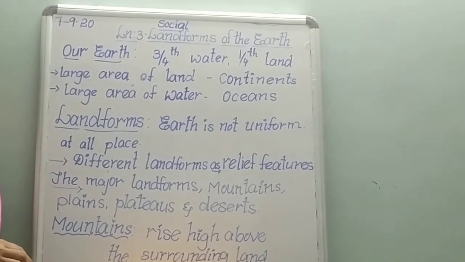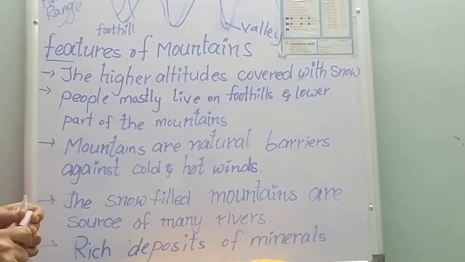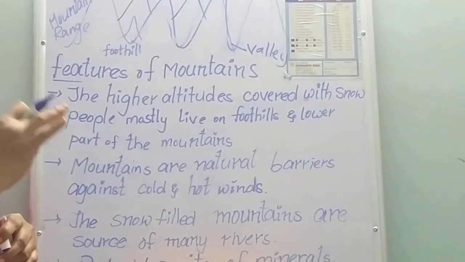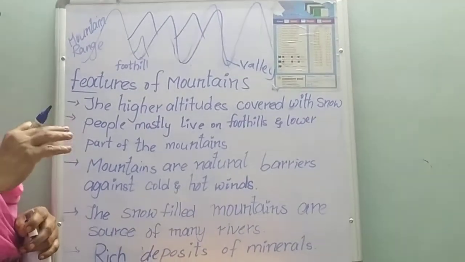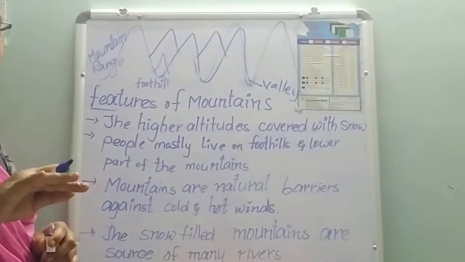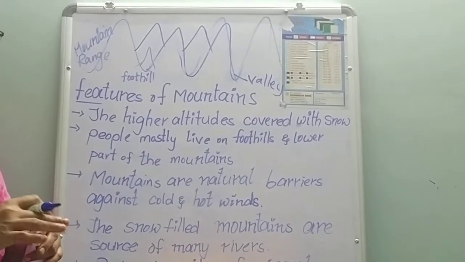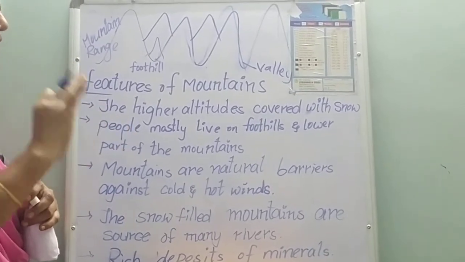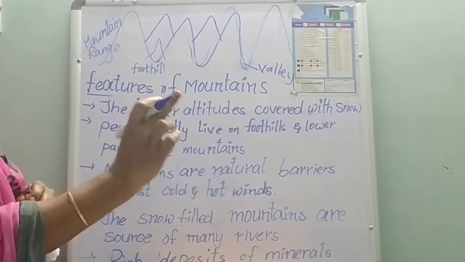What is meant by mountain? Mountains are landforms that rise high above the plains, the surrounding land.